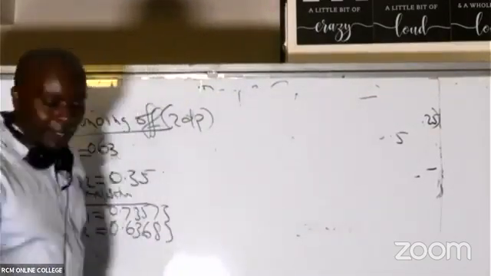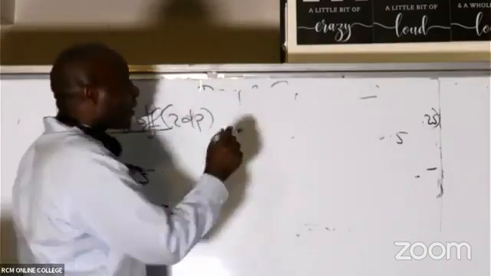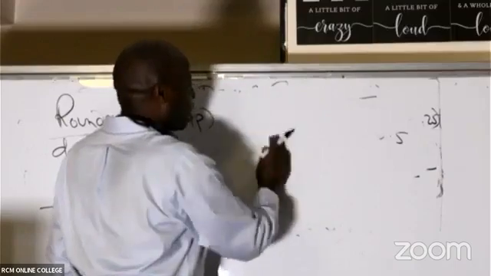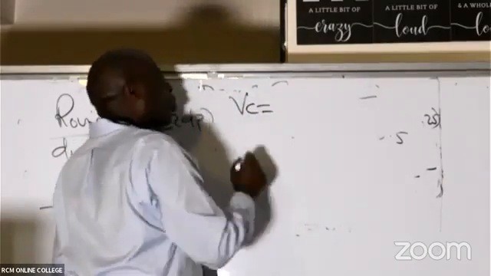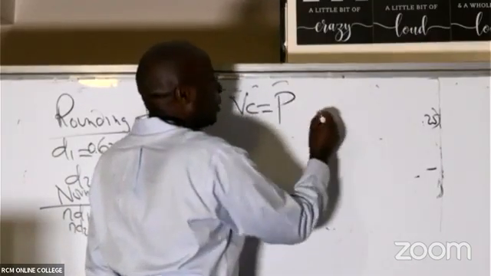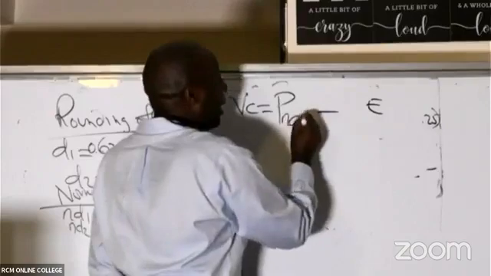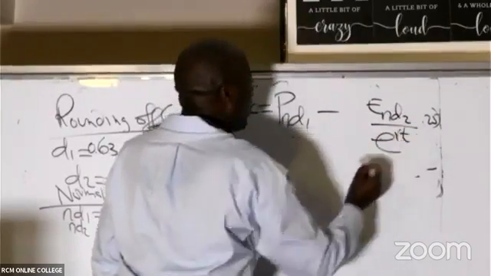Remember, for the value of the call option, there is already someone who has that answer. These guys are geniuses. To get the value of the call option, we divide by E raised to RT.